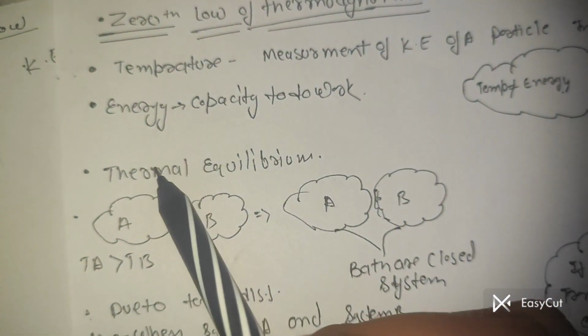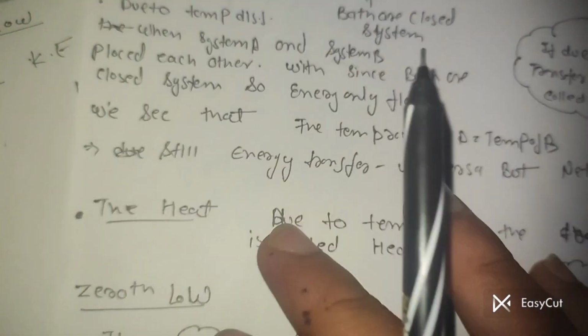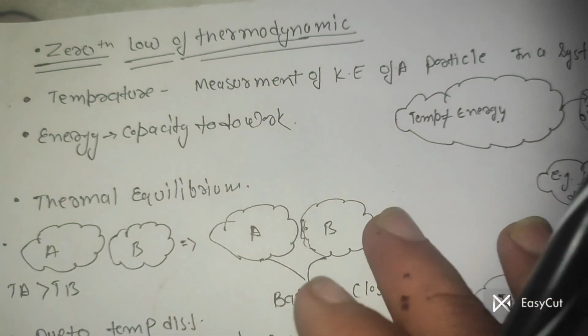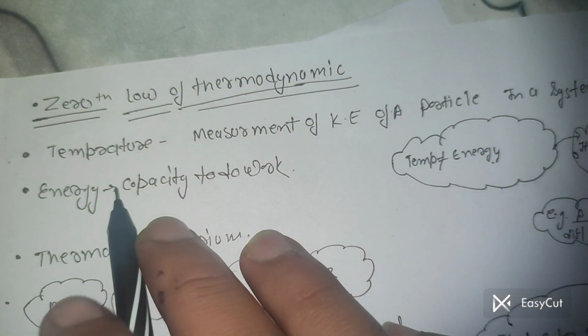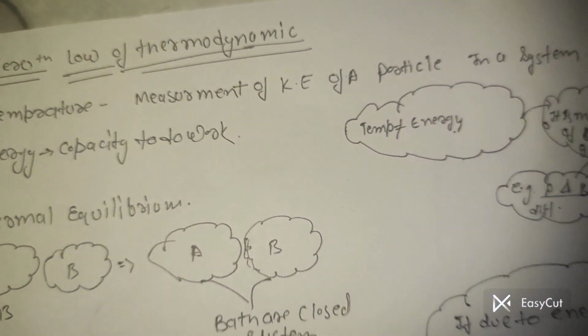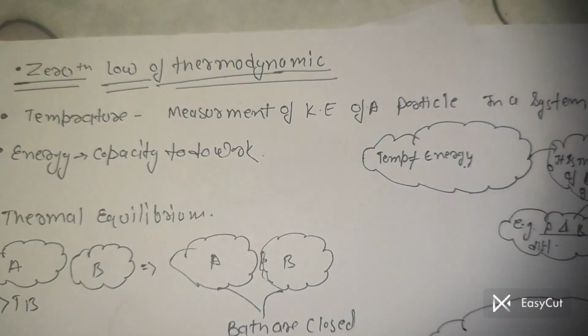Then we have energy, thermal equilibrium, and also heat. Then we move to the zeroth law. I hope you understand the concept of temperature, the measurement of kinetic energy of the particles of a system.